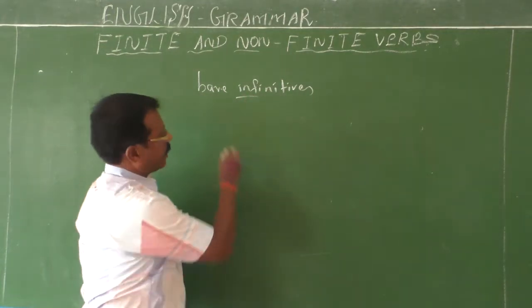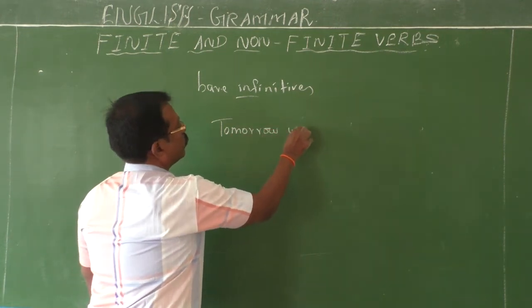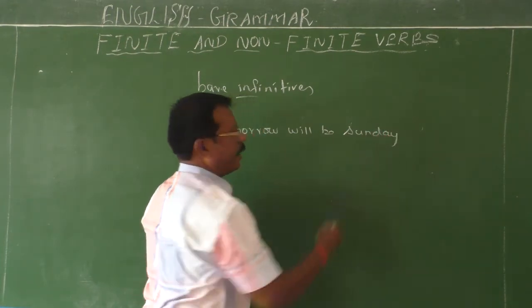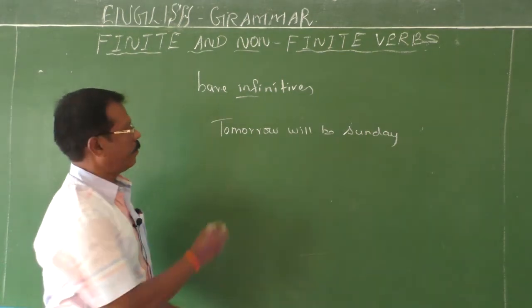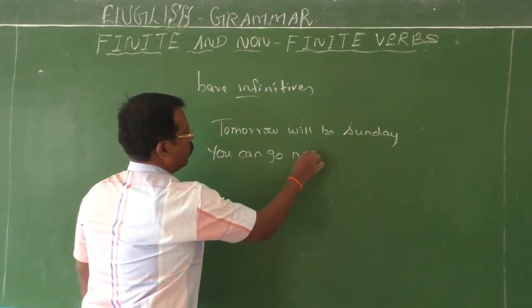So where can we use these bare infinitives? Tomorrow will be Sunday. Here I used a bare infinitive. You can go now.